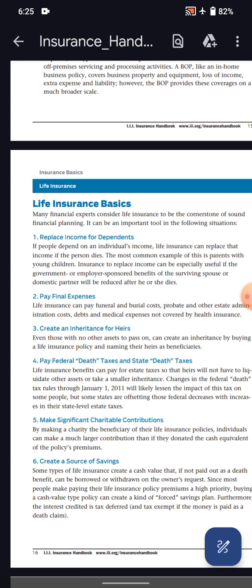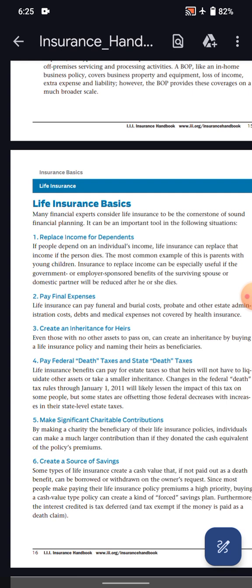But some states are offsetting those federal decreases with increases in their state-level taxes. Number 5, make a significant charitable contribution. By making a charity the beneficiary of their life insurance policies, individuals can make a much larger contribution than if they donated the cash equivalent of the policy premiums.